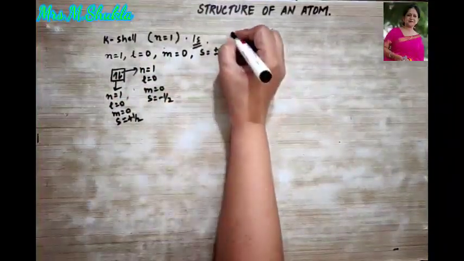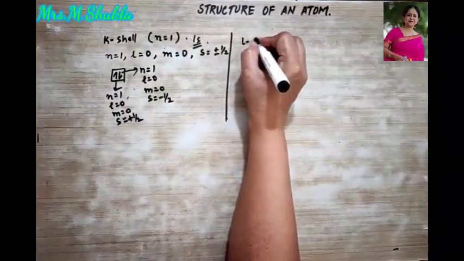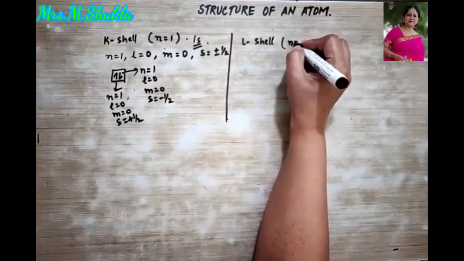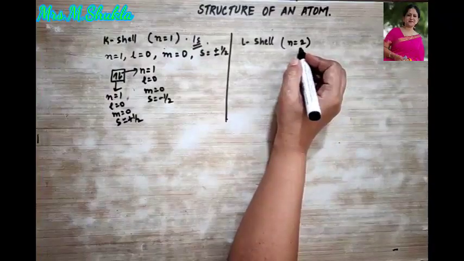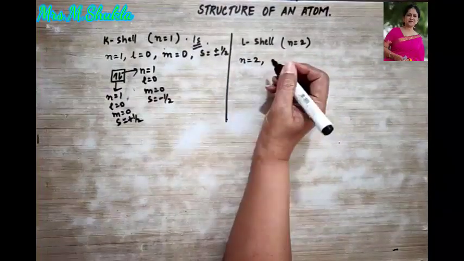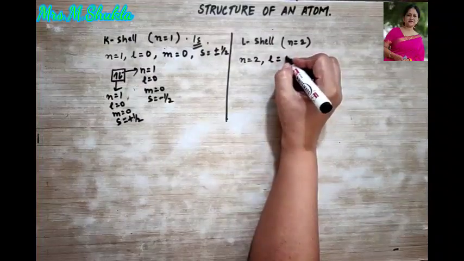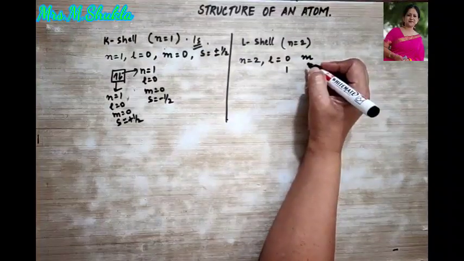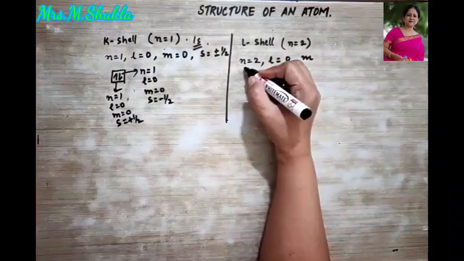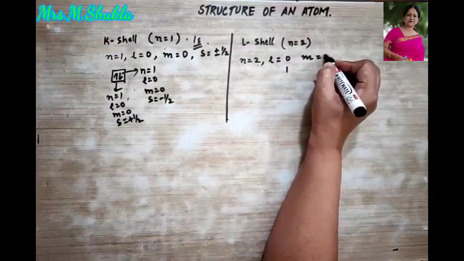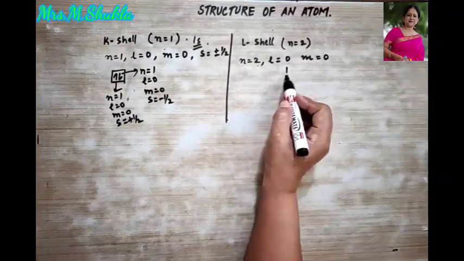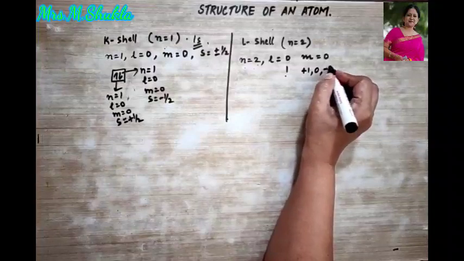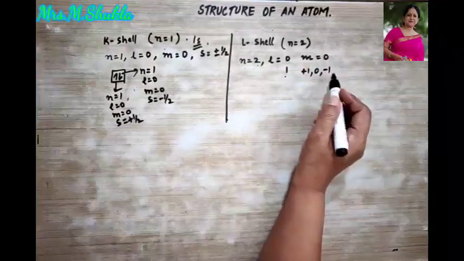Now let's talk about the L shell, K, L. When I'm talking about the L shell, which shell am I talking about? Shell number 2. So when n is equal to 2, then L can be 0, it can be 1. Then what about your magnetic quantum number? If n is 2, L is 0, then m will be 0. But if n is 2, L is 1, then m can be plus 1, 0 or minus 1. So these are all the possibilities.